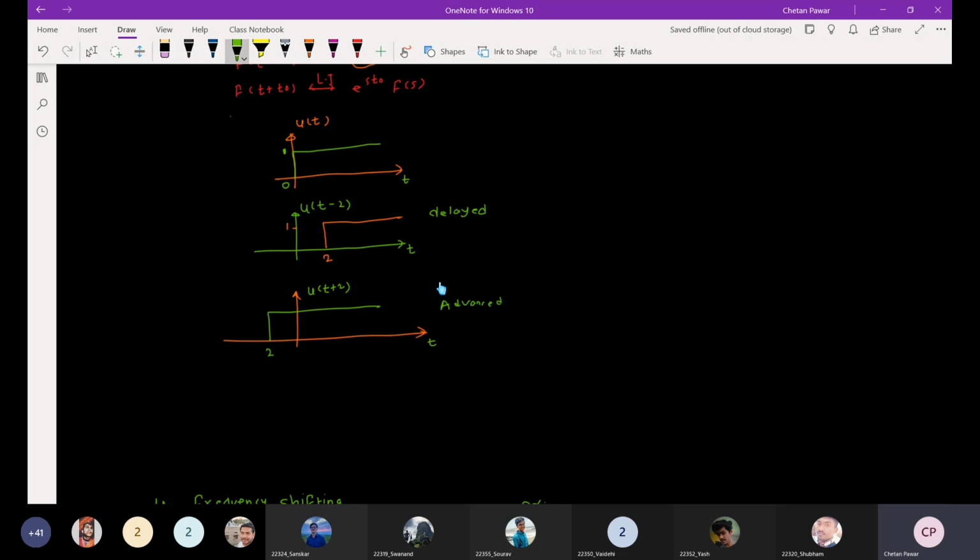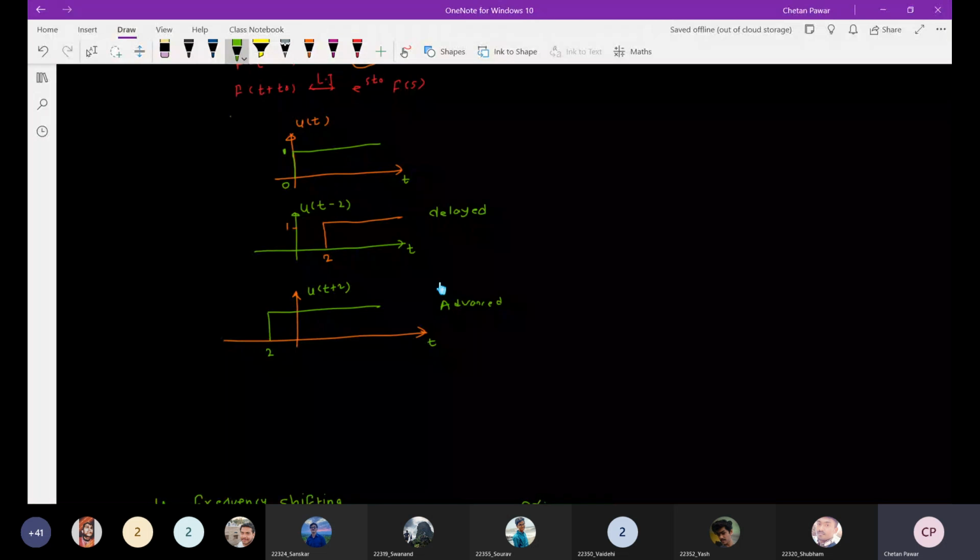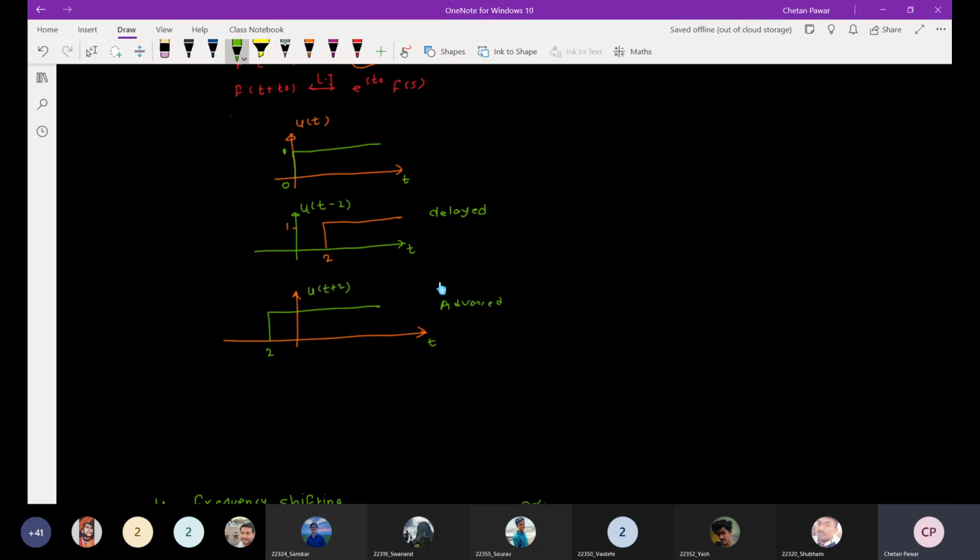What is meant by delayed? The initial function used to start at 0, but this function is delayed by 2 time units, so it starts from 2. Similarly, u of t starts from 0, but this advanced function starts from an earlier point, minus 2. So before 0, that signal is going to start. So that is delayed and advanced. Have you got it?